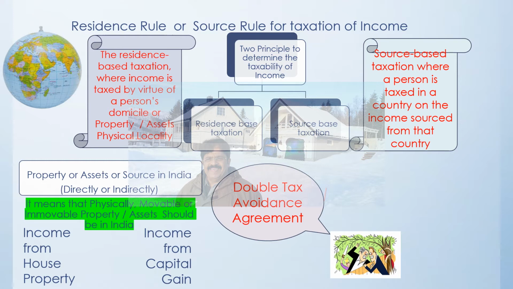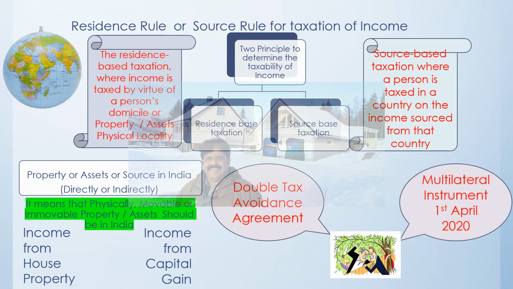Now because of this particular provision, what was happening? Instead of avoiding paying tax in either of the countries, people planned the affairs in such a manner that they avoided paying tax in both the countries. So countries started losing the money. And for that reason, now they have come out with the multilateral instrument, which is a different topic by itself, from the 1st April 2020 as far as India is concerned, and India's relationship with the other countries in the world. And when this happened, obviously double tax avoidance agreement still prevails.